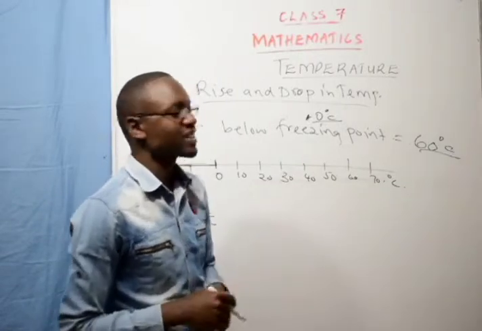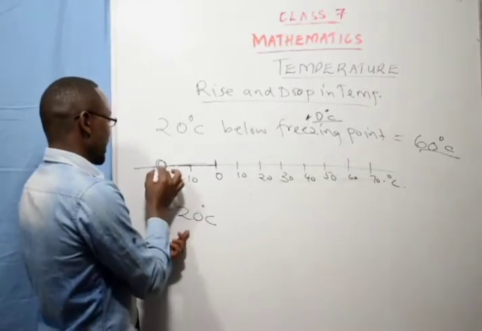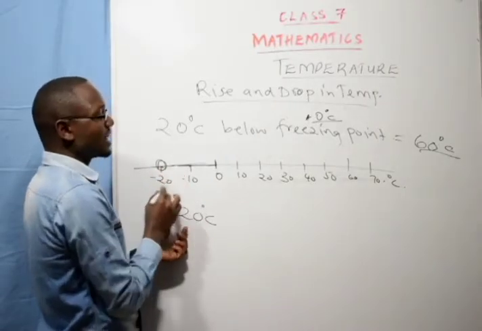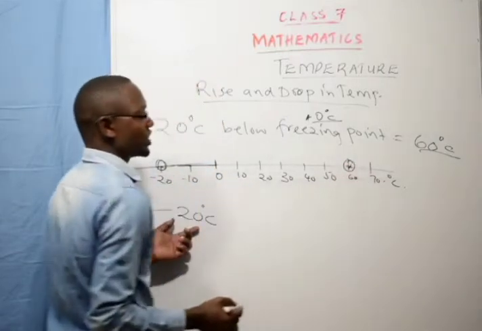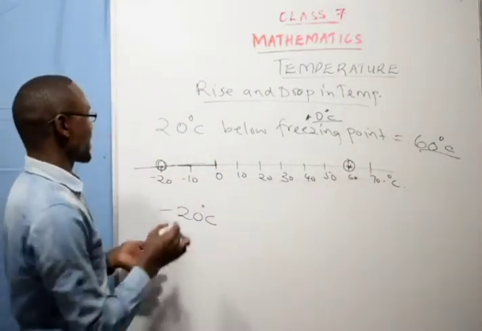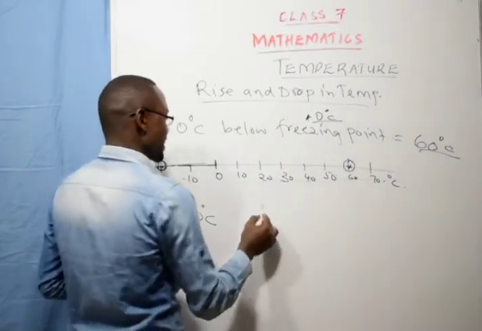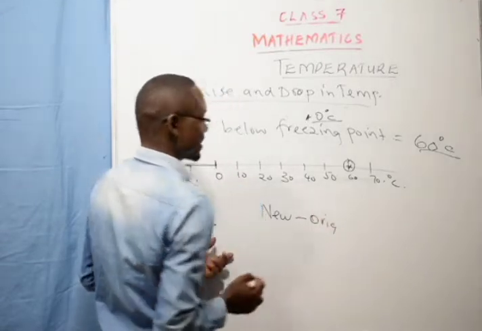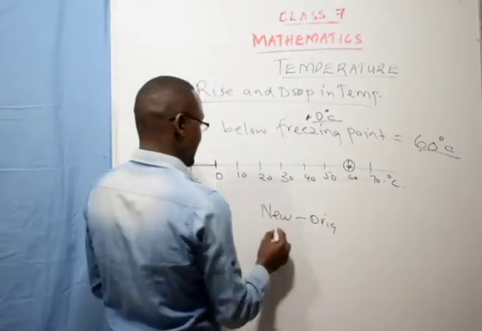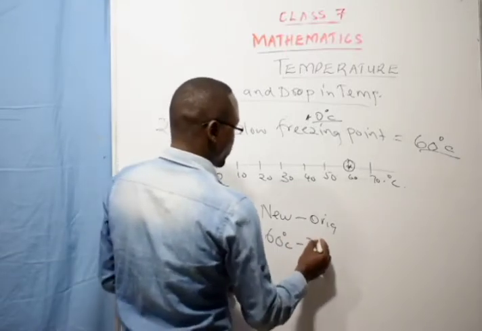In this case, initially the water was at negative 20 and it was heated until the reading was 60 degrees Celsius. So to get the rise in temperature, what are we going to do? We say that the rise in temperature is given by the new reading minus the original reading. The new reading in our case is 60 degrees Celsius minus the original reading, which was negative 20.